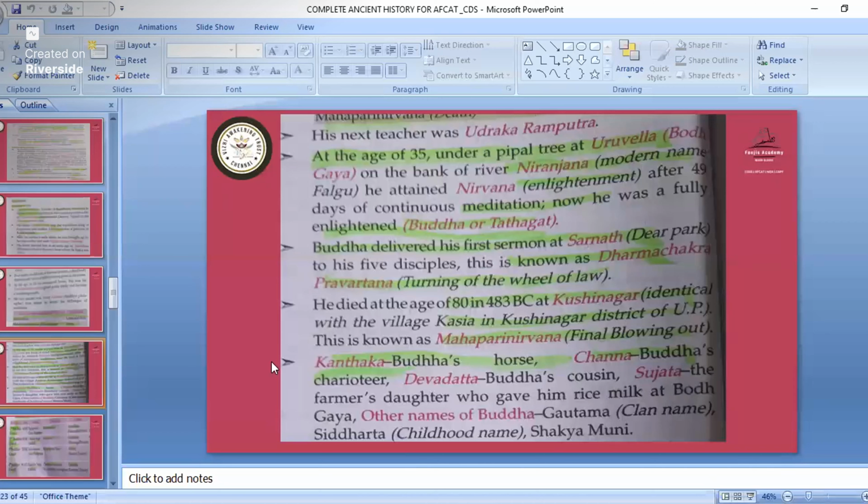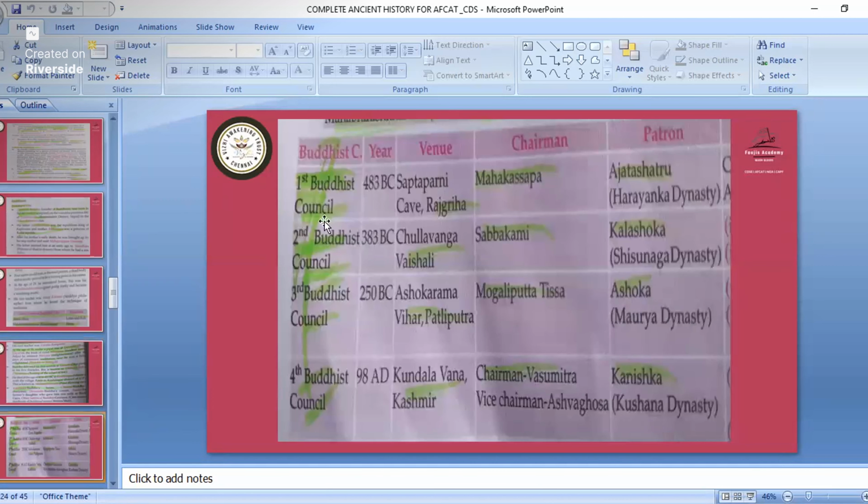Kantaka, Buddha's horse. So remember this one. This question has come: what was the name of Buddha's horse? Kantaka. And who was the Buddha's charioteer? That is Channa. And other names of Buddha are Siddhartha, Sakya Muni, Gautama. Okay. And study all these four councils.